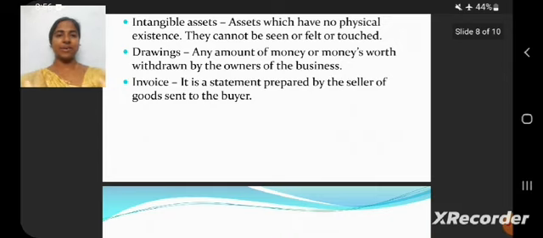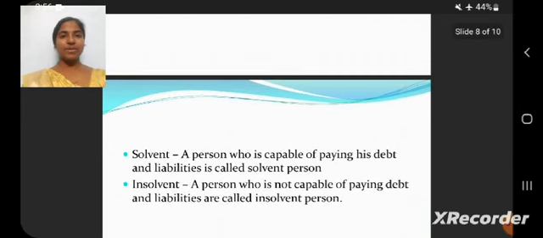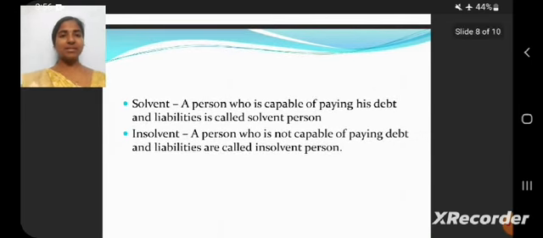Next one is invoice. Invoice is a statement prepared by the seller for the goods sent to the buyer. It's like a bill received from a shop. Next one is solvent person and insolvent person. A solvent person is a person who is capable of paying his debts and liabilities in a particular period.